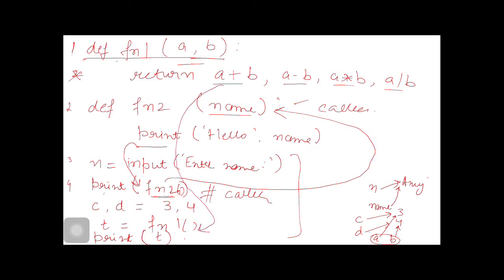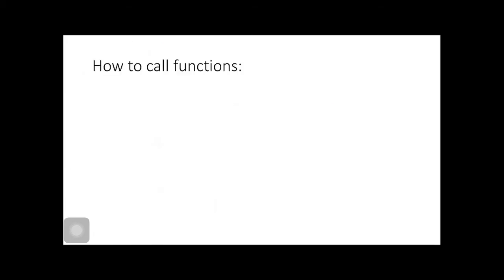Values get returned here. Then t is a tuple variable, because these values are separated by commas. t will become a tuple containing a plus b, 3 plus 4 is 7, 3 minus 4 is minus 1, 3 into 4 is 12, and 3 by 4 is 0.75. Here t will get printed.